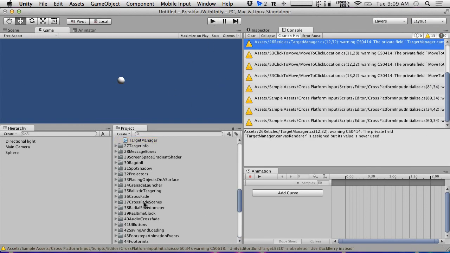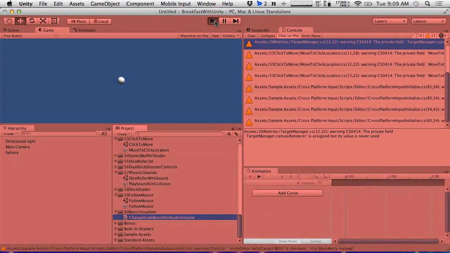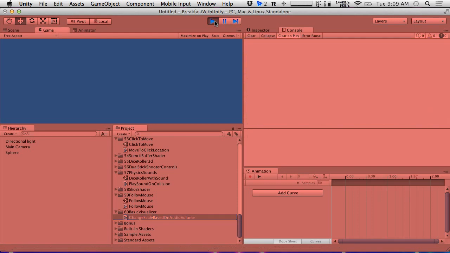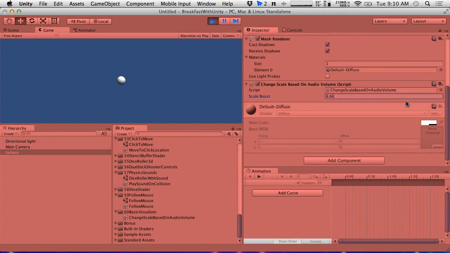So if we place this on our sphere and hit play, ooh, it looks like it's working. We could adjust the size boost to make it more obvious. But we've already got a very basic visualization system running in just a few minutes, and we even messed things up a little bit. As I said, this is just giving whatever is happening in that frame on the audio; we're getting the volume of that represented by the size of the sphere.